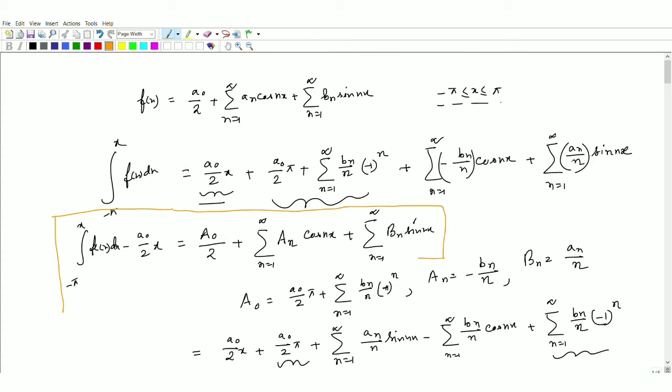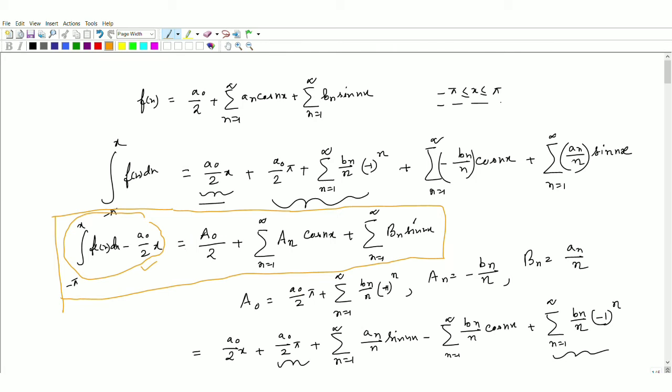But this expression is giving the Fourier series for this function, not only of that integral function. We have to take this linear term to the left hand side. In some examples you may not find this a naught by 2. For example, if you are talking about an odd function, only the sine series will be there, so the a naught by 2 term will not be there.